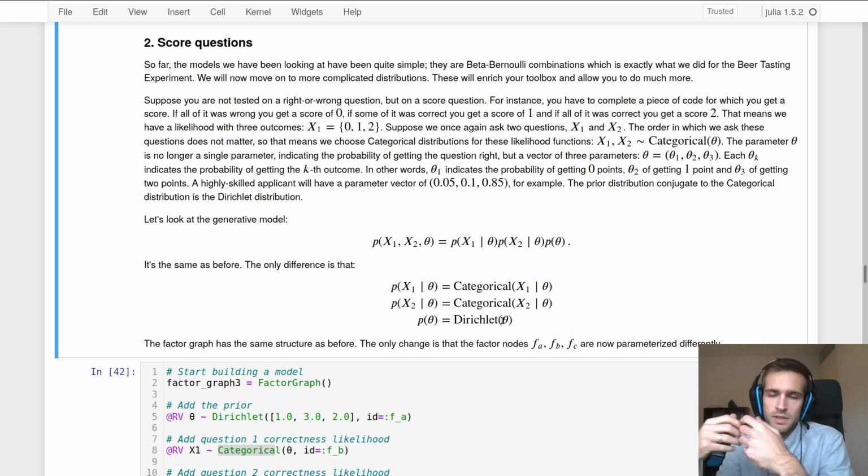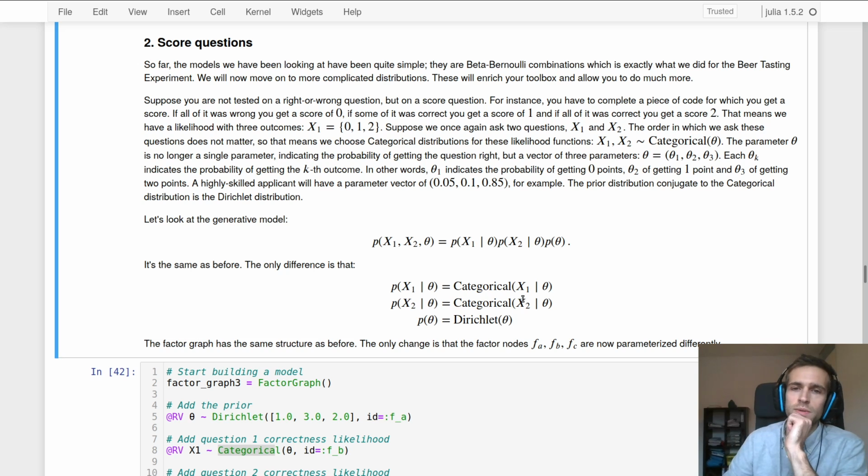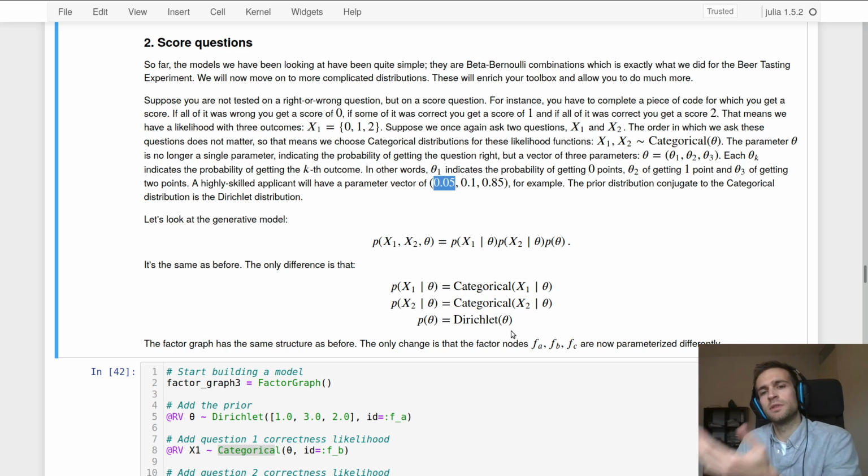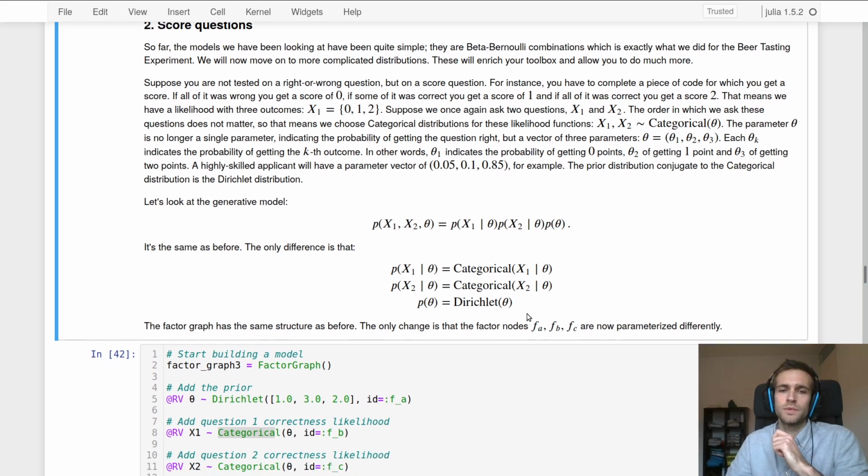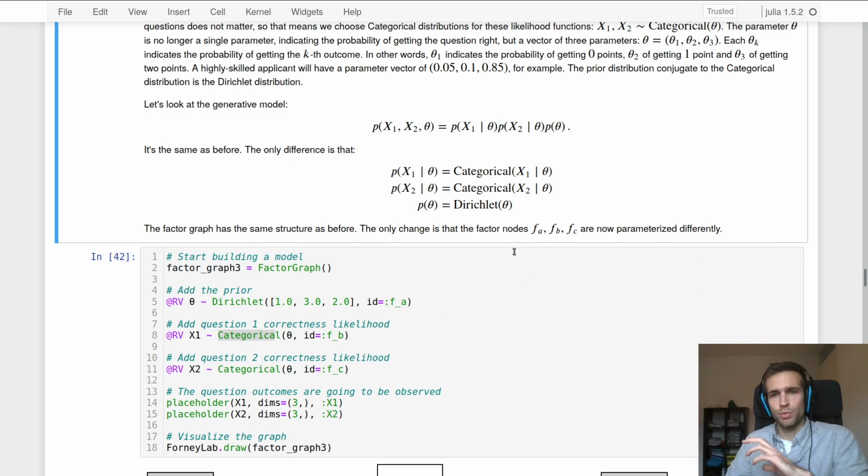And that vector is the parameter for the categorical distribution, and you want, for instance, a parameter vector where someone has a high probability of getting the highest score, and then a good probability of obtaining the second highest score, and then a low probability of getting 0 points. So the Dirichlet distribution outputs a vector that sums to 1, and itself is parameterized by a vector of something called concentration parameters. They're not shown here because we have clamped them, and concentration parameters tell you a bit about where the prior probability concentrates in a particular region, and that concentration, we'll get more into that later on with the visualizations.